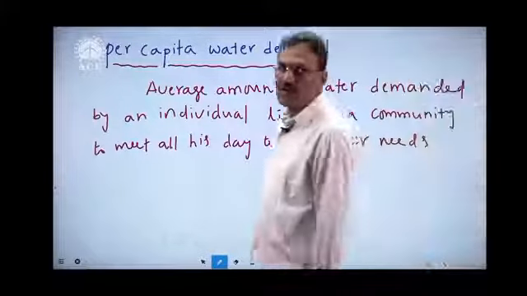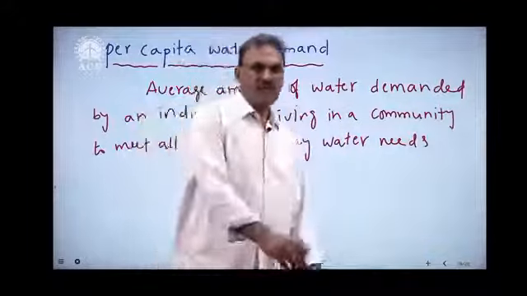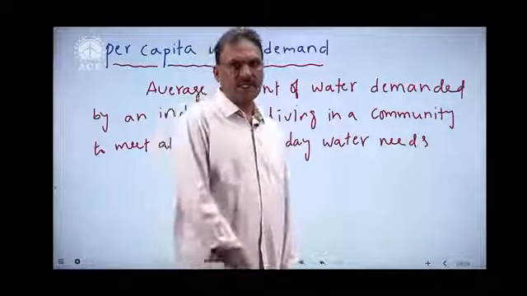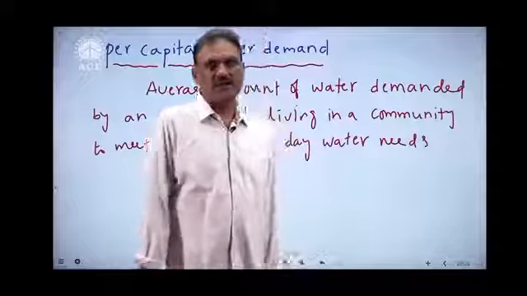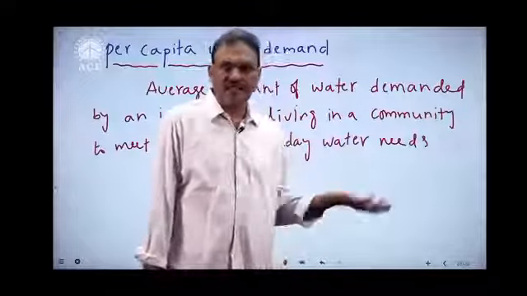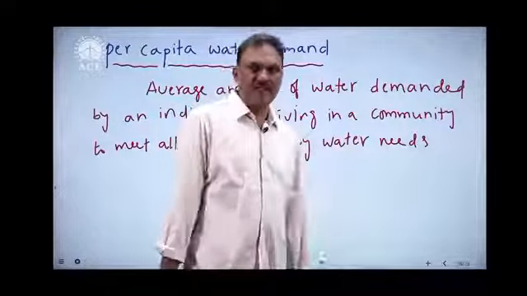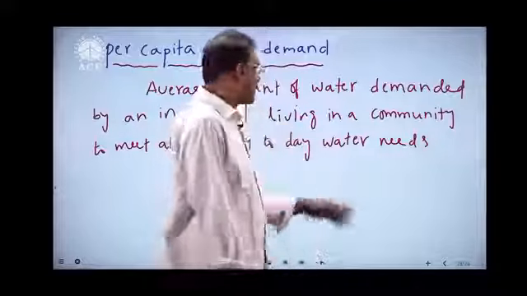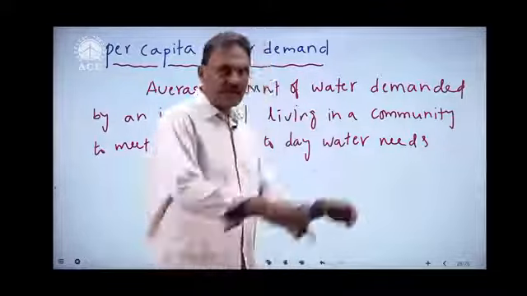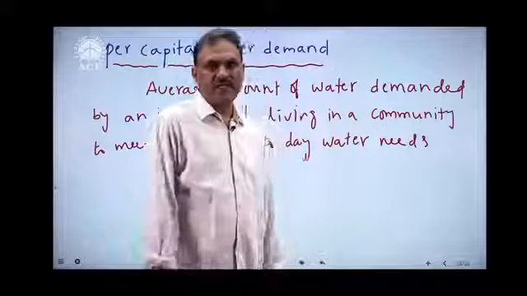But no equation is available, no procedure is there to work out per capita water demand. So this is worked out based on thumb rules, expertise, experience, and codal recommendations. In India, usually we follow codal recommendation. We arrive at the per capita water demand by taking the total community as a whole, and from there we arrive at an individual's water demand.